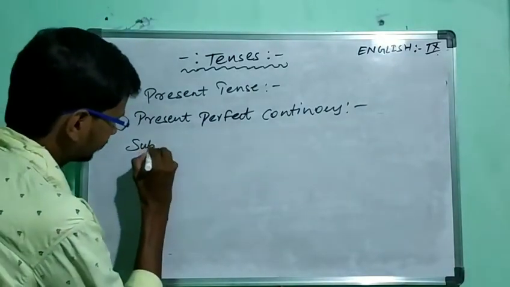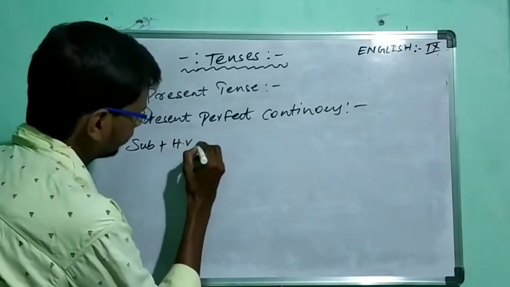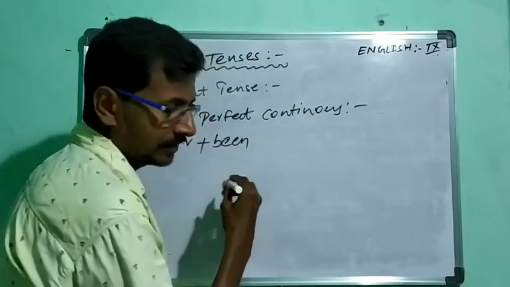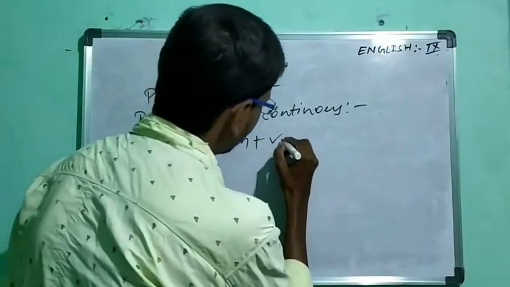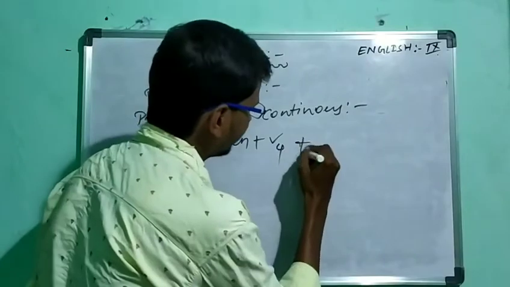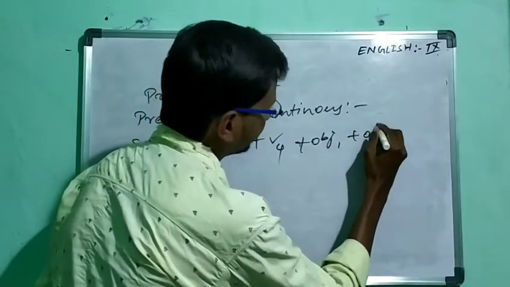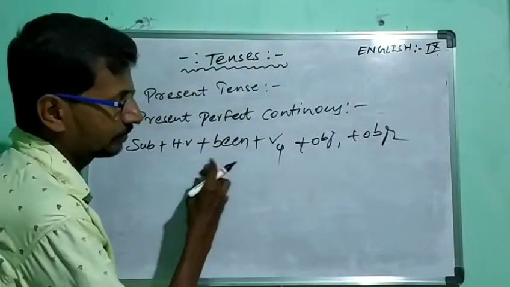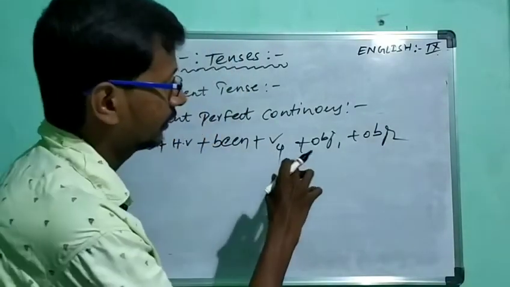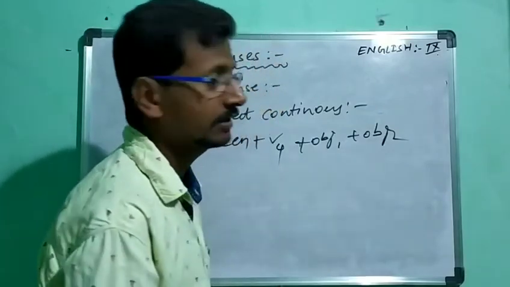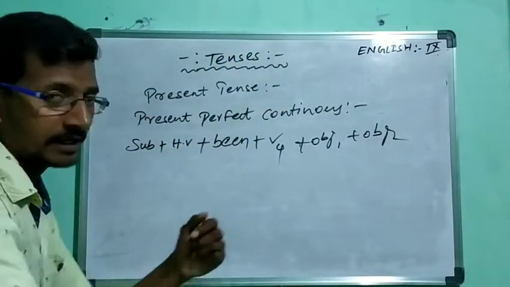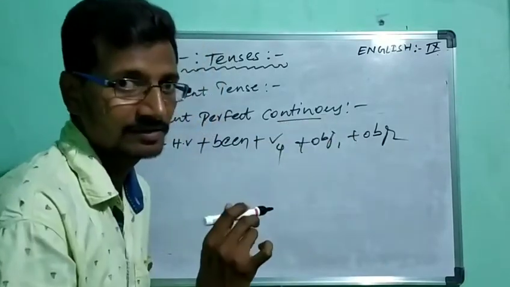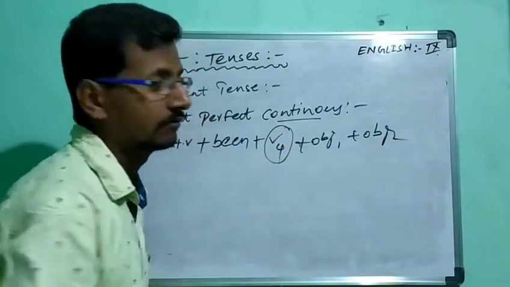That is subject, helping verb, which is followed by been, then next verb 4, and then next onwards object 1 and object 2. So which will be in the continuation form. When we are having the continuous word in the tenses, we should always use verb 4.